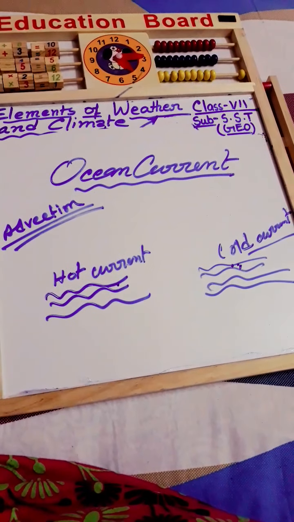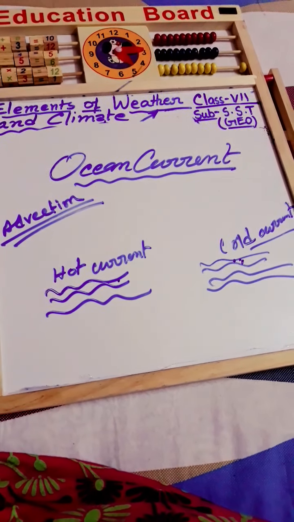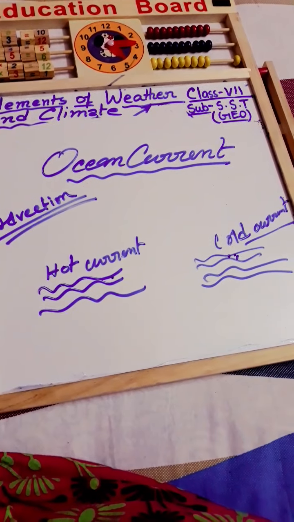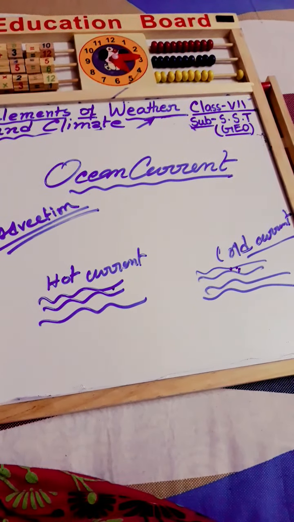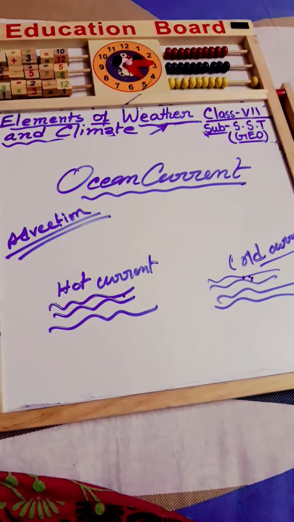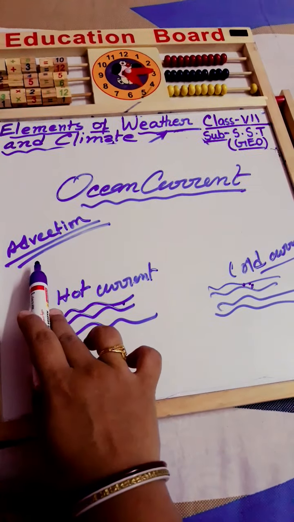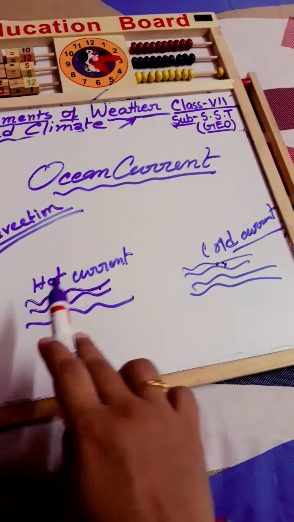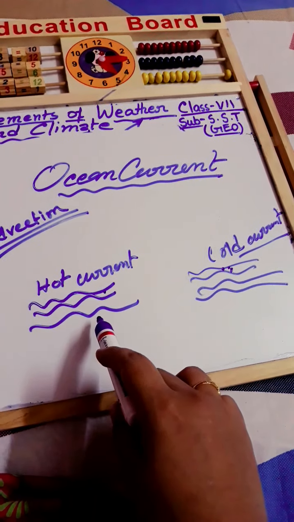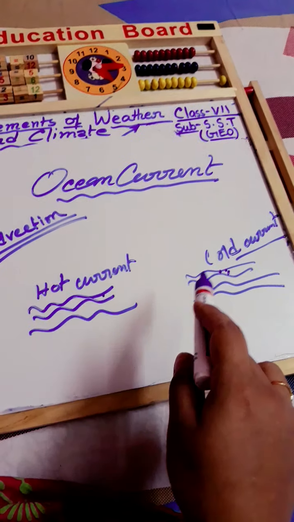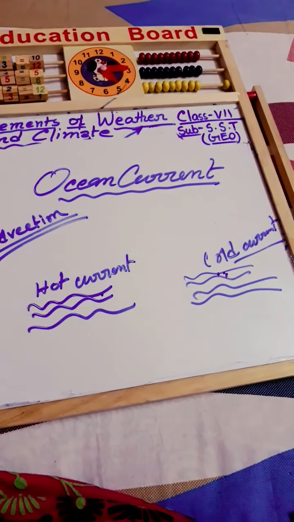So this is the main importance of the ocean currents. And there are two types of current, hot current and cold current, or you can say warm current and cold current. Through the process of advection, the heat is transferring from the hot region to the cold region and turns the water from hot to cold or cold to hot.